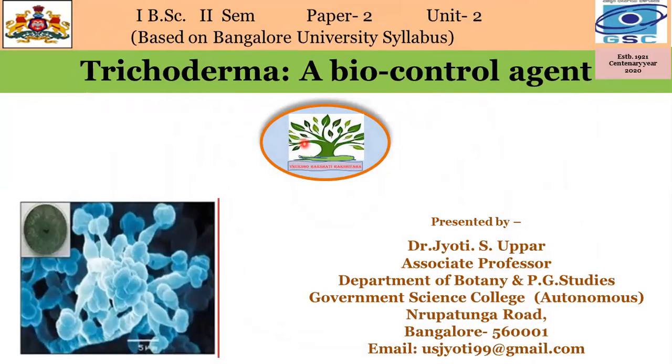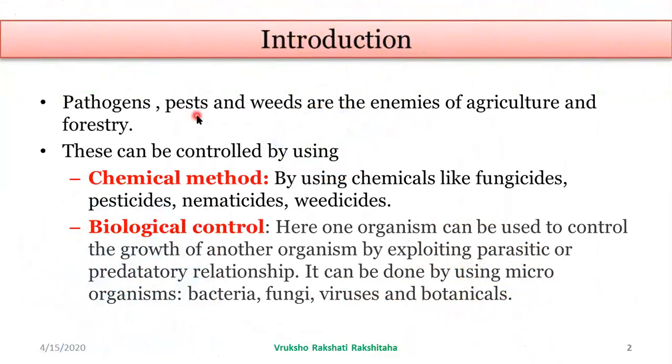Dear students, today I'm going to deliberate on the topic Trichoderma, a biocontrol agent. Pathogen, pests, and weeds are the enemies of agriculture and forestry. But this can be controlled by various methods. I will mention only two methods over here. By chemical method, by using chemicals like fungicides, pesticides, nematicides, and weedicides.